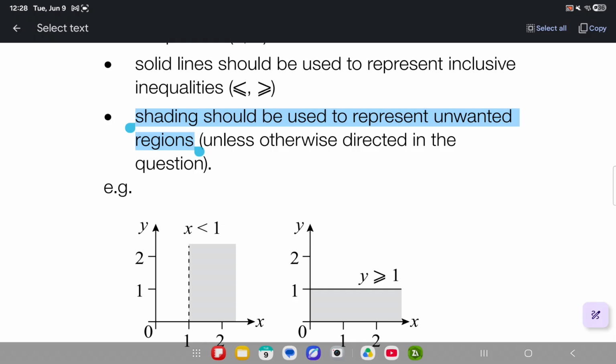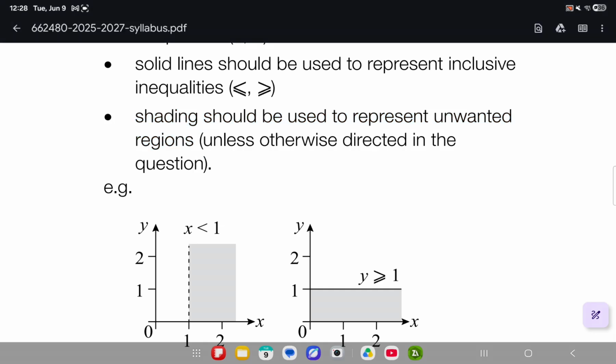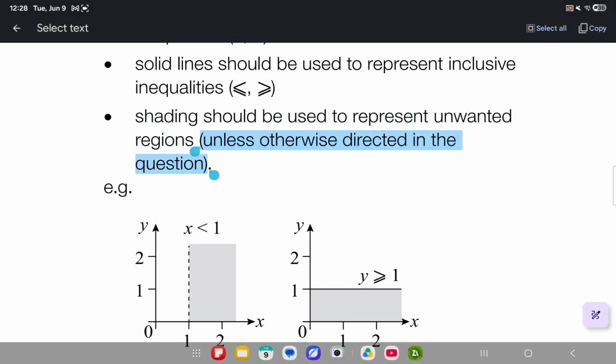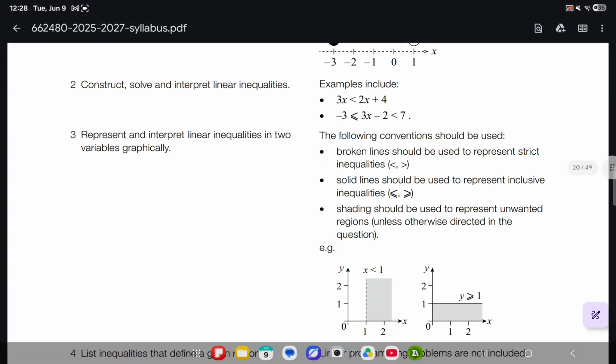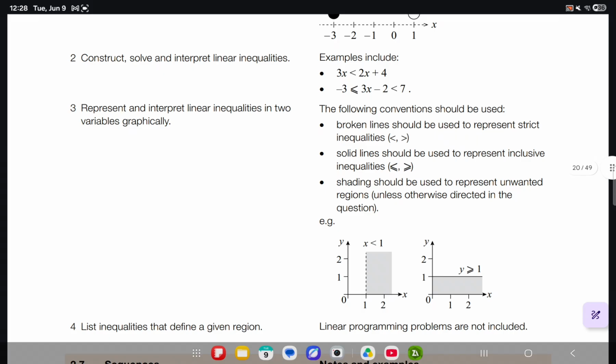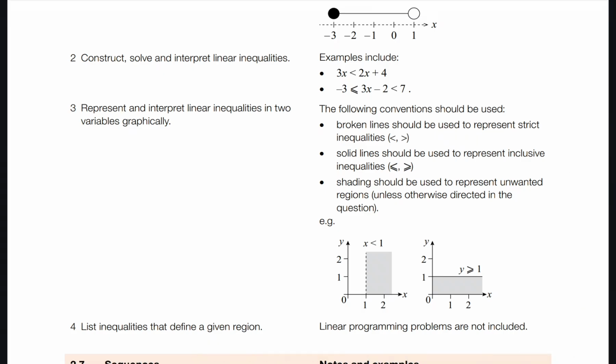Unless the question tells us, for example, "I want the gray part, give me the expressions which make up the gray part," and so you will write the expressions using the gray part. If you haven't done coordinate geometry, this chapter might be a little difficult.